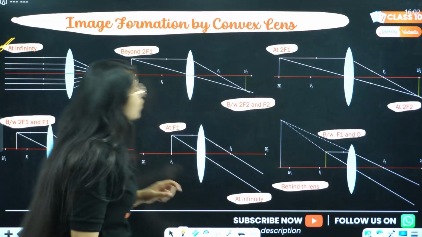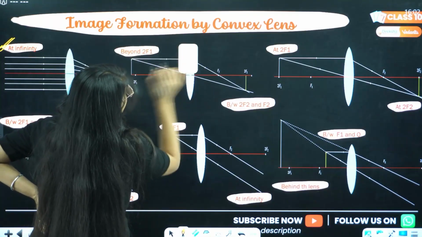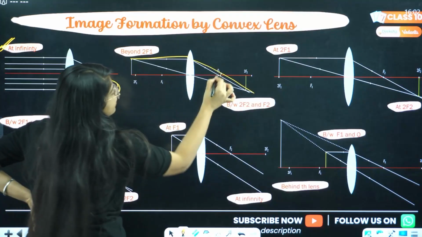Here what is happening? One ray is again going parallel. A ray parallel to the axis passes through focus. Okay, this is focus.